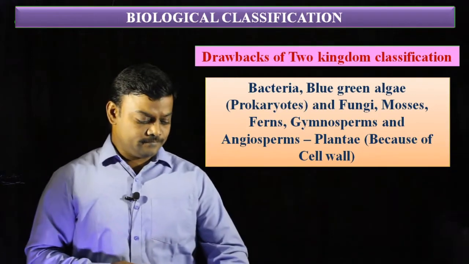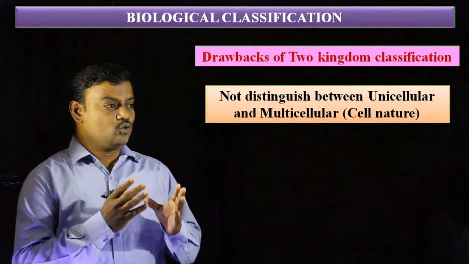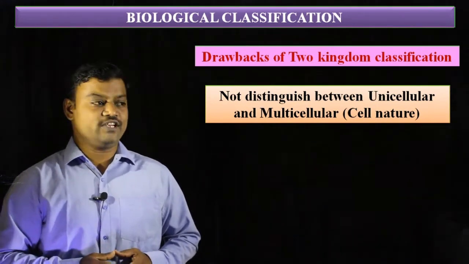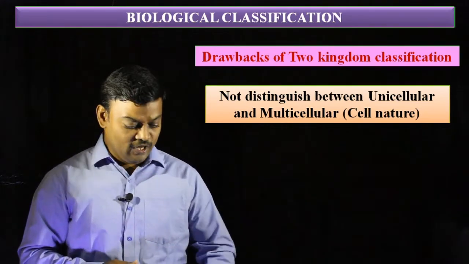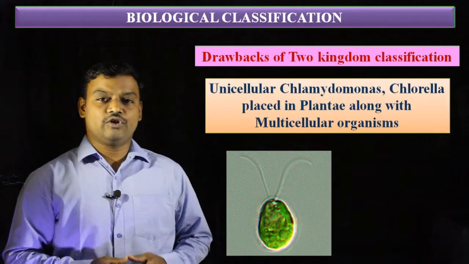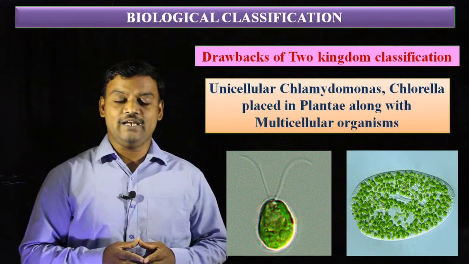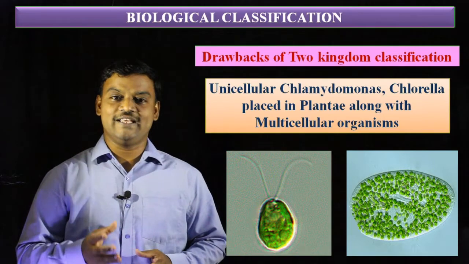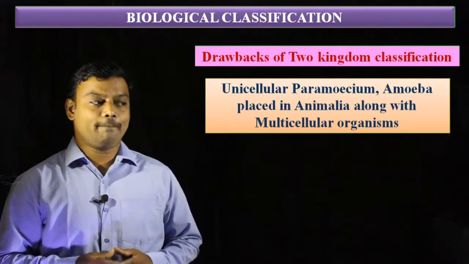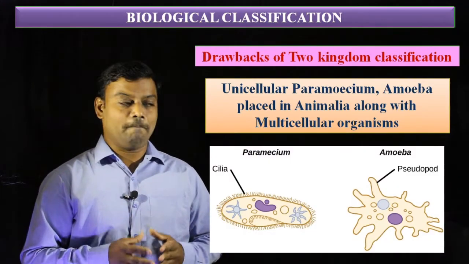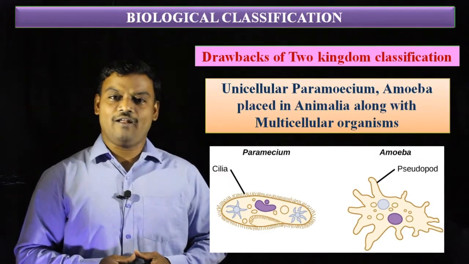One more disadvantage is that this two kingdom classification does not distinguish between unicellular and multicellular organisms. For example, unicellular Chlamydomonas and Chlorella are placed in Plantae along with other multicellular plants. It is one of the drawbacks. Similarly, the unicellular Paramecium and Amoeba are also placed under Animalia along with the other multicellular animals.